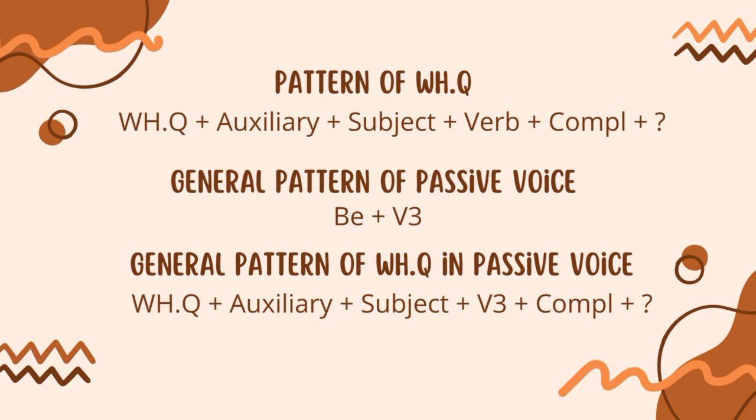Next, we have to remember the general pattern of passive voice, which is be plus verb 3. And the main point is that the general pattern of WH questions in passive voice is WH question plus auxiliary plus subject plus verb 3 plus complement plus question mark. There are 9 question words in this explanation which will be delivered later.